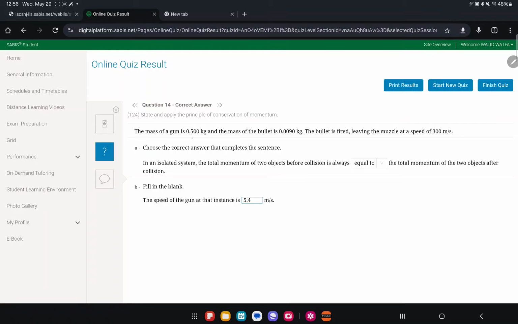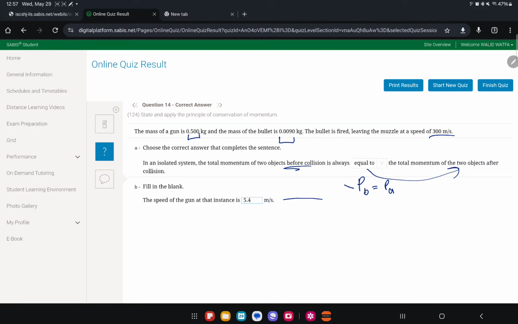Okay, this is momentum. I don't know why they gave us a question for momentum. The mass of the gun is 0.5 and the mass of the bullet is 0.009. The bullet is fired, leaving the gun at a speed of 300. In an isolated system, the total momentum is always equal. So the momentum before is equal to the momentum after.